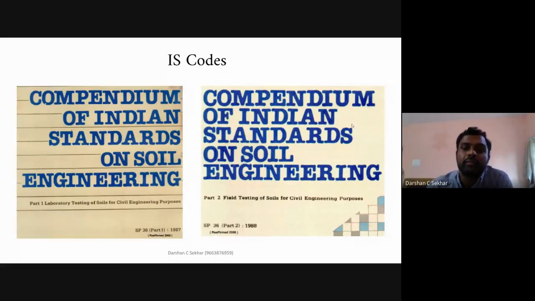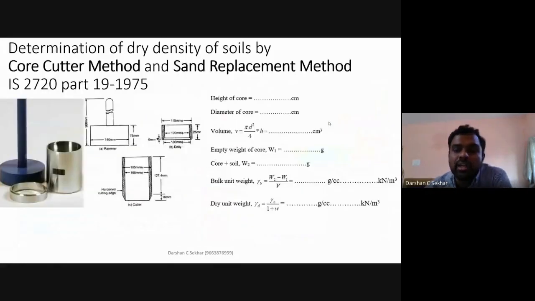So once I know this, if I start with testing, the basic test, as I told, is that I need to find out the density. If I go to a site, to a slope angle, this is the slope angle there, I need to find out the soil parameters, whether this slope will be intact or not. In this regard, I need to find out what the soil properties are in the slope. So the basic property is density. So what is the density? How do I find it out?